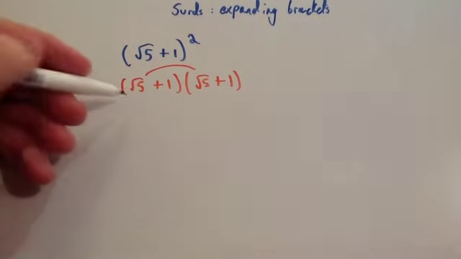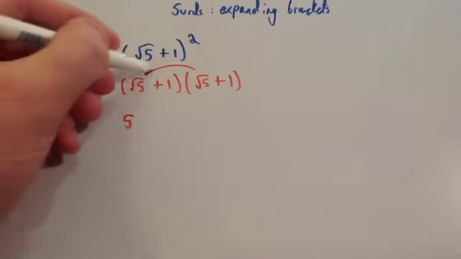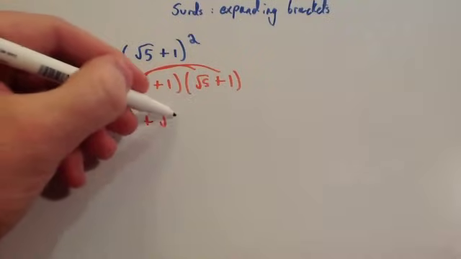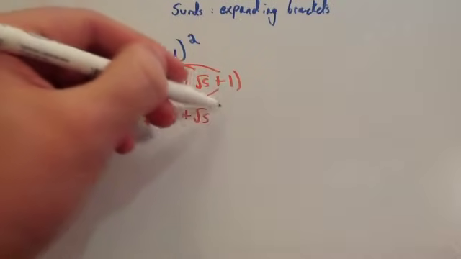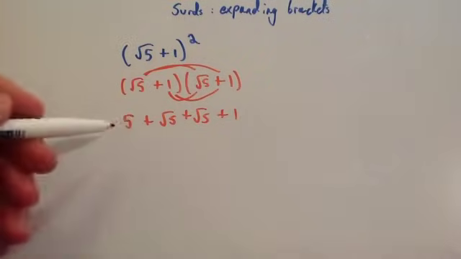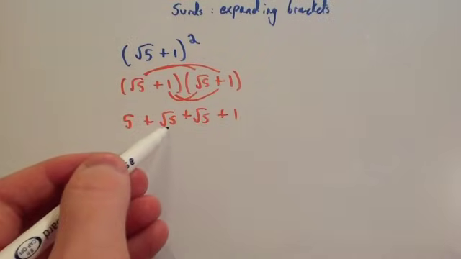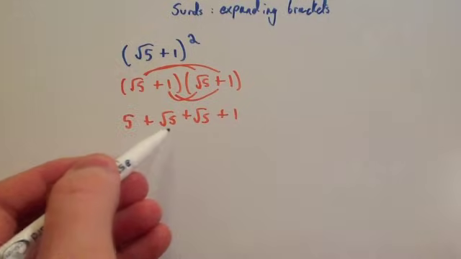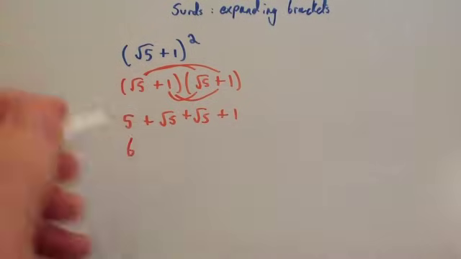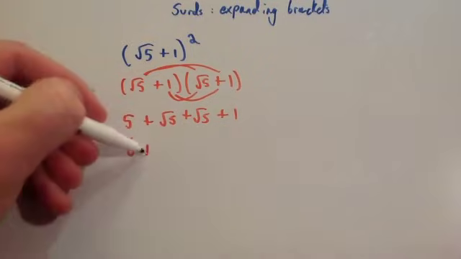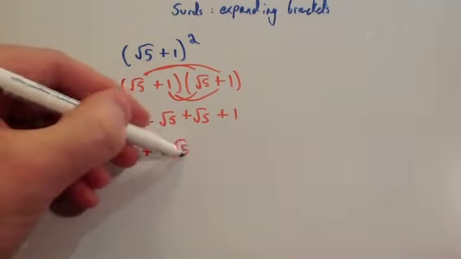Root 5 times root 5 is 5. Root 5 times 1 would be plus root 5. 1 times root 5 would be plus root 5, and 1 times 1 is 1. And then just simplify this: 5 plus 1 is 6, and root 5 plus root 5 would be 2 lots of root 5, so plus 2 root 5.